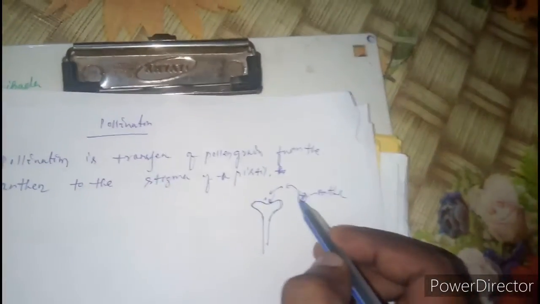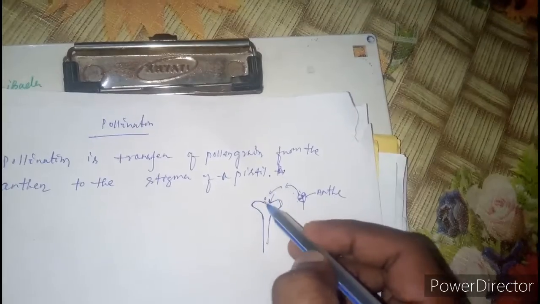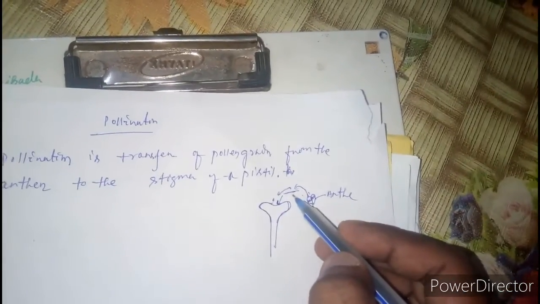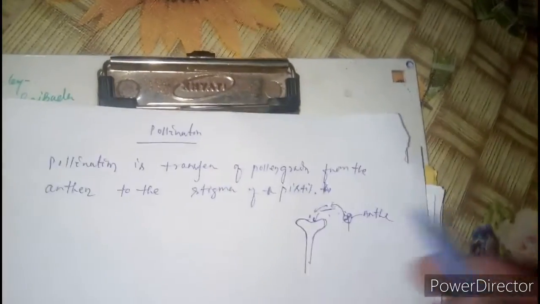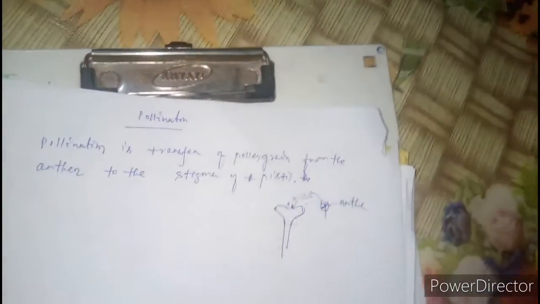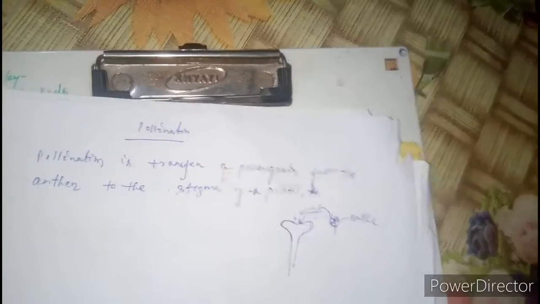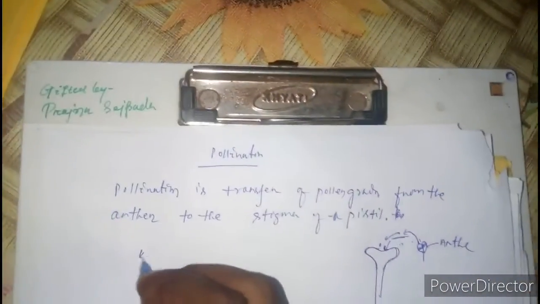It means transfer of pollen grains from the anther to the stigma through different pollinating agents like air, water, and some animals, including human beings, etc.